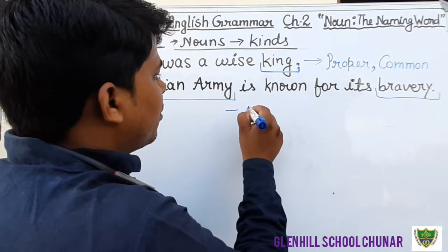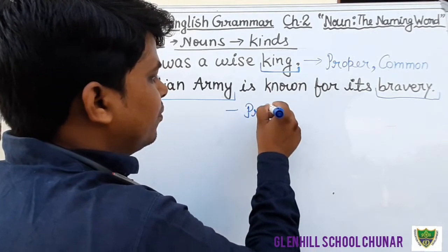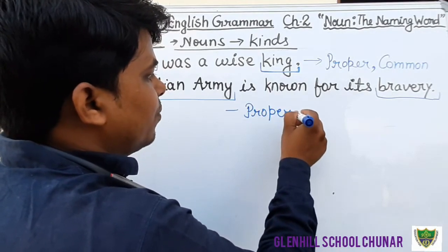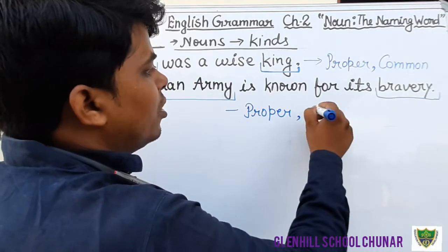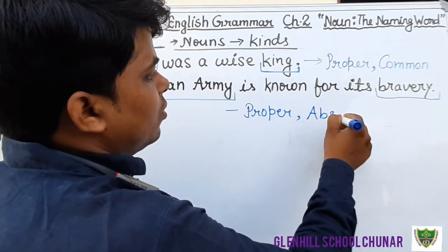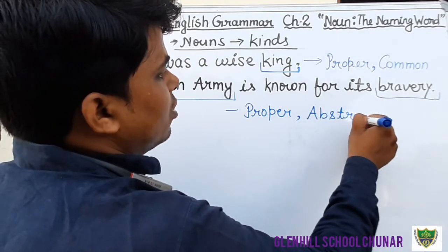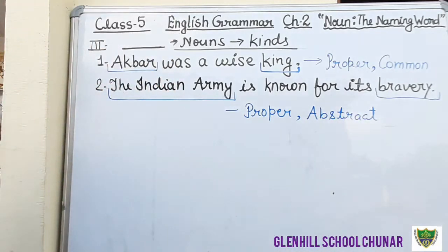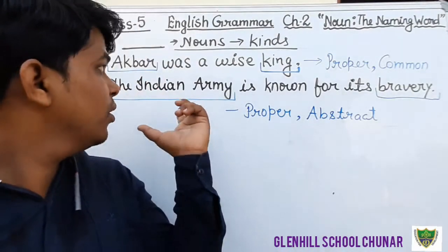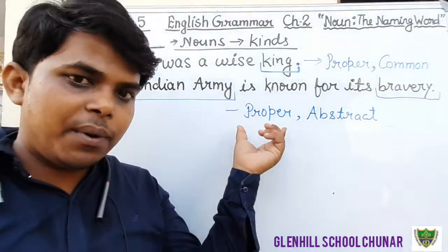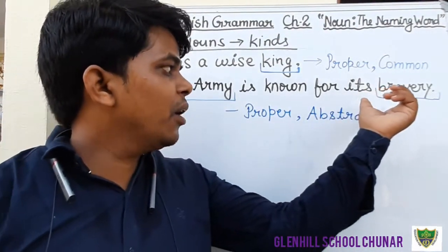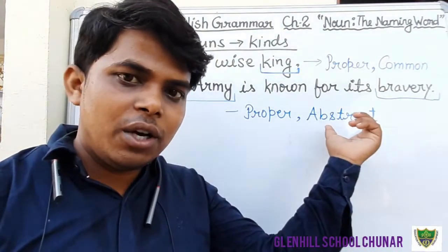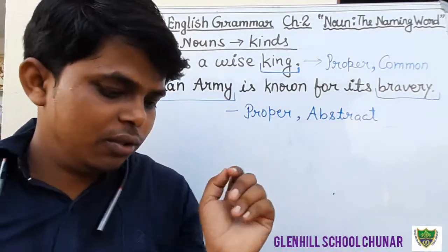The Indian Army is a proper noun, and bravery is an abstract noun. Okay, students, I hope that you all have understood. In question number 2, Indian Army is a proper noun and bravery is an abstract noun. Okay, so just do it.